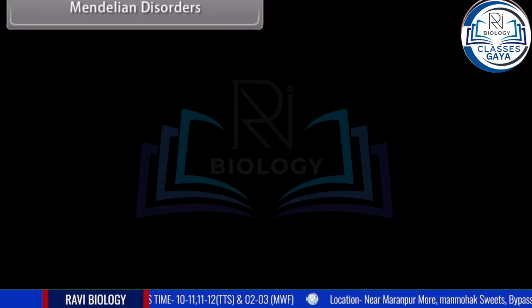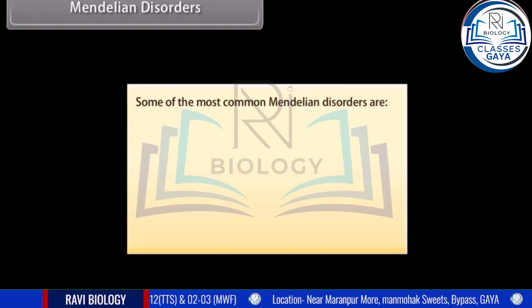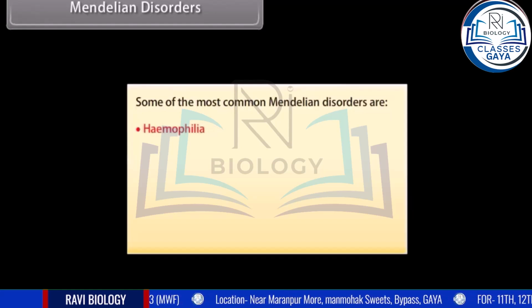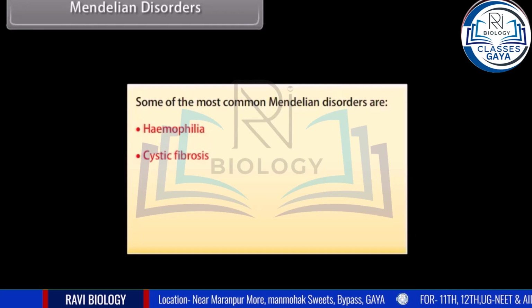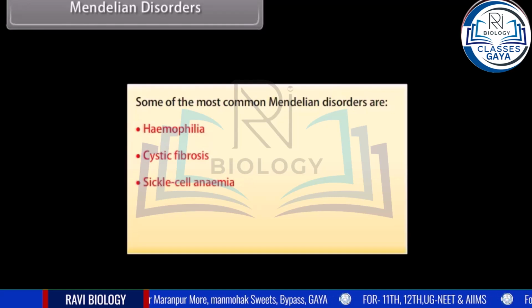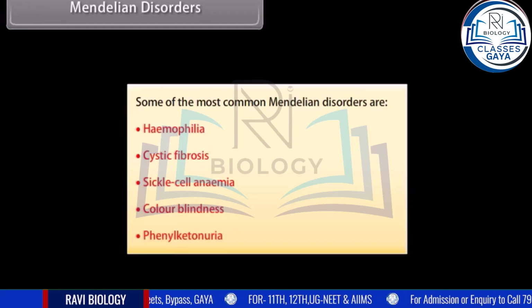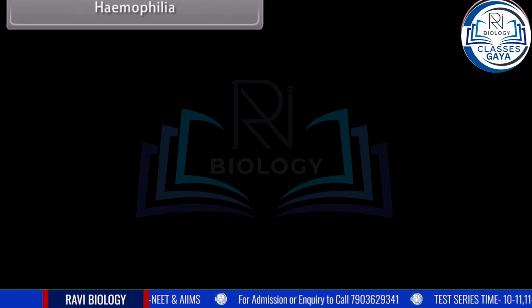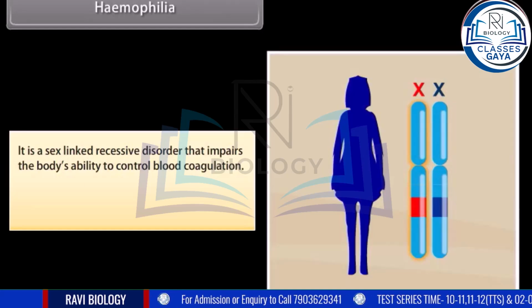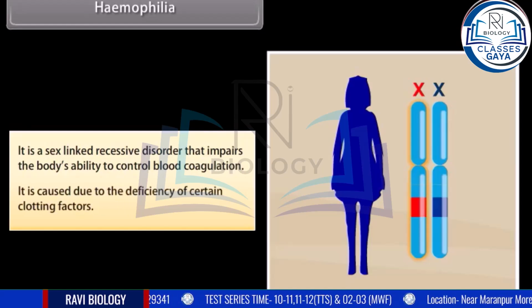Mendelian disorders. Some of the most common Mendelian disorders are hemophilia, cystic fibrosis, sickle cell anemia, color blindness, and phenylketonuria. Hemophilia: it is a sex-linked recessive disorder that impairs the body's ability to control blood coagulation. It is caused due to the deficiency of certain clotting factors.